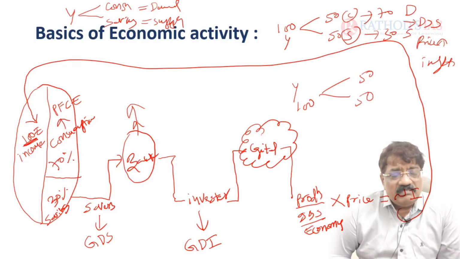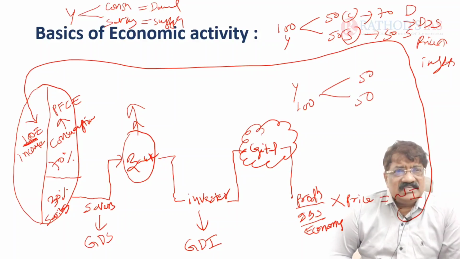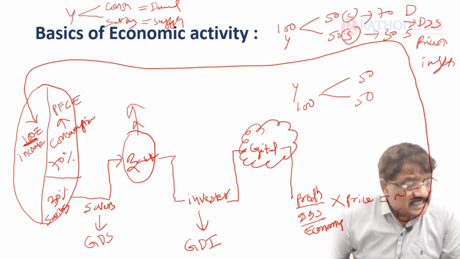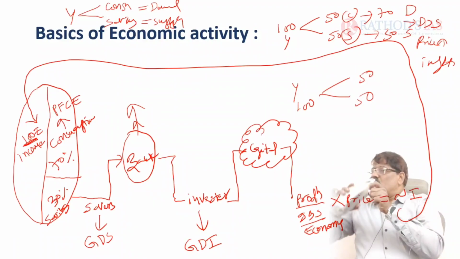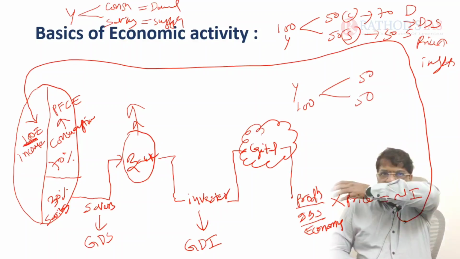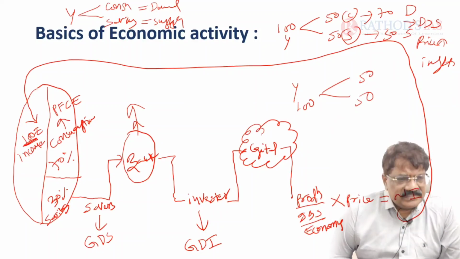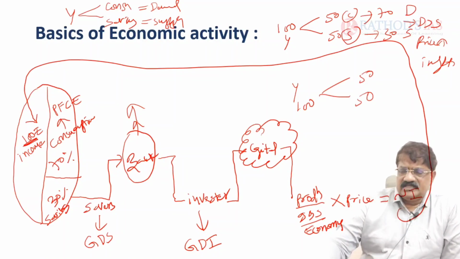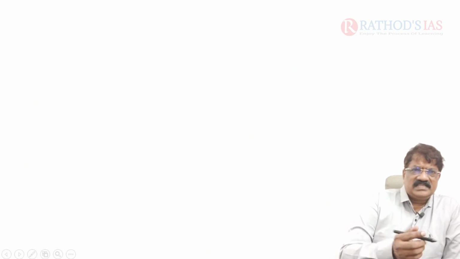Why? Because government banks failed in India. Without banks, we can't run the economy. Why? Because bankers connect the savers and investors. I think it's clear. This is the basic economic activity, right? Okay. You see here, shadow banking, just one word I used here, shadow banking.